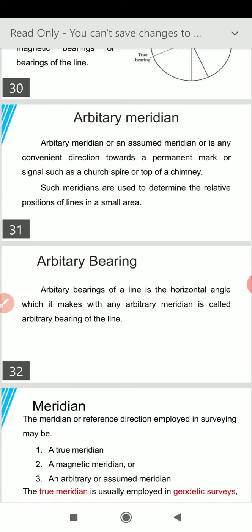Now comes the third bearing, arbitrary bearing. So it is similar to the two bearings we studied above, that our survey line makes an angle with the arbitrary meridian. That angle is known as arbitrary bearing.